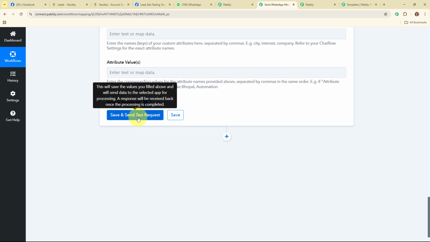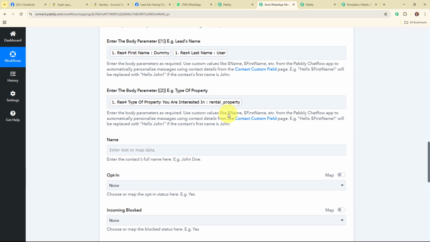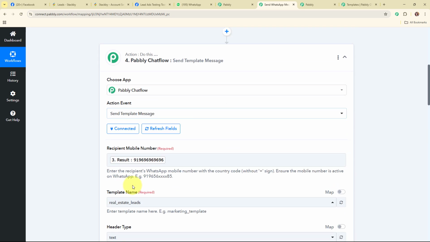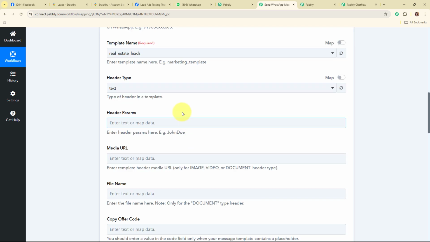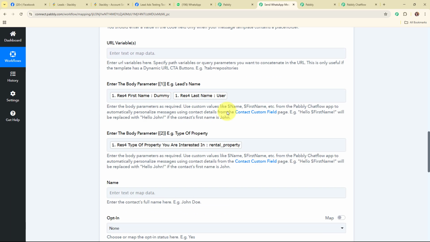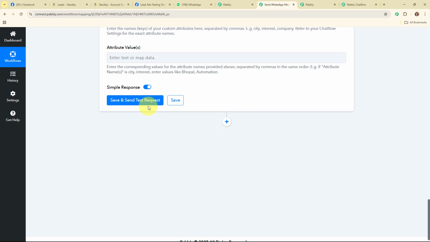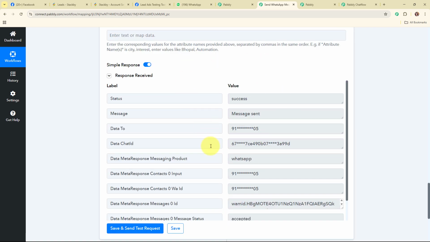But before clicking on the save and send test request, I'm going to replace this dummy user number with my original number so that I can receive a WhatsApp message over here. So here I'm going to enter my own phone number. Alright, so here I've successfully added my own phone number, and now after entering all the required details, I'm going to click on the save and send test request. And here you can see we have received a successful response. That means we have successfully sent a WhatsApp message to my phone number.